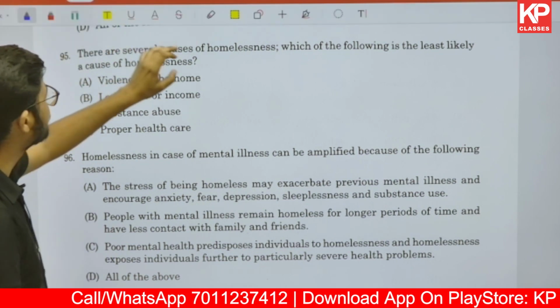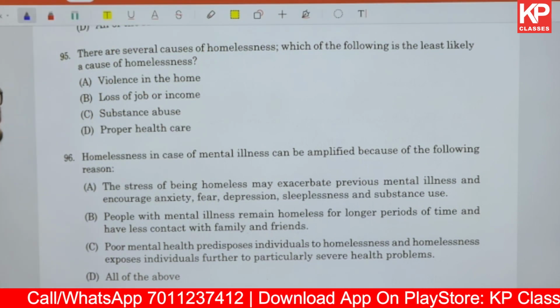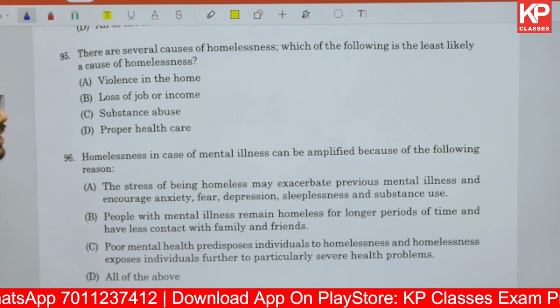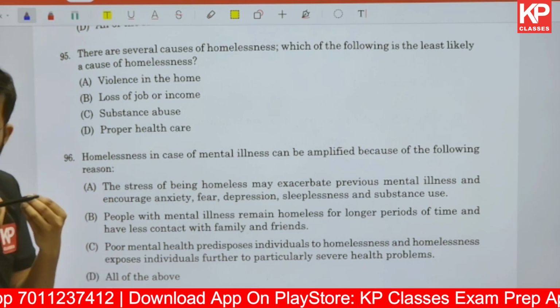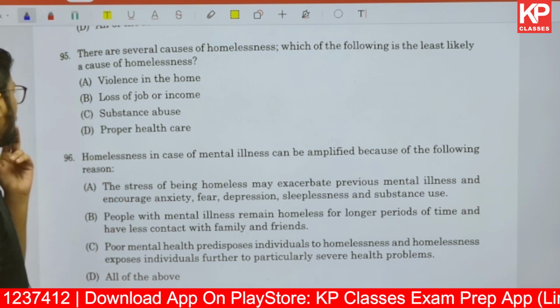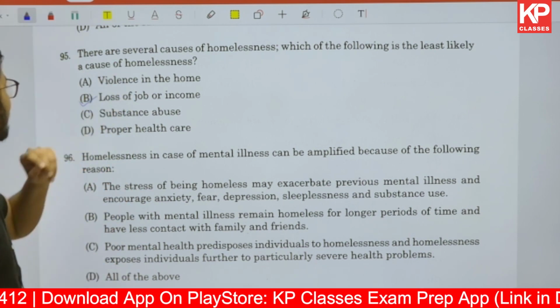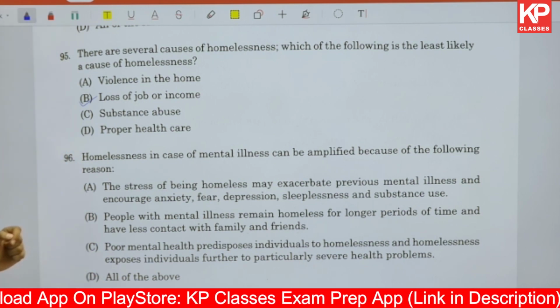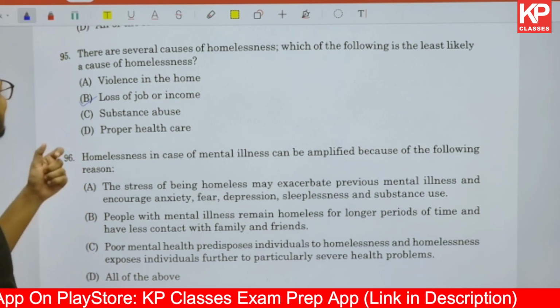There are several causes of homelessness. Which of the following is least likely to be a cause of homelessness? Meaning, which cause is very unlikely? Violence in the house, loss of job and income, what are these? One is direct, and the other is a consequence. Proper healthcare, substance abuse, proper healthcare. Now, which one is the least likely to cause it?